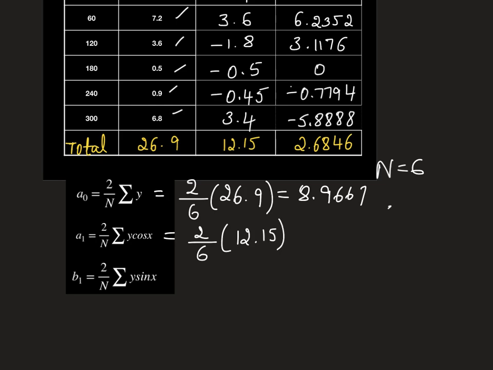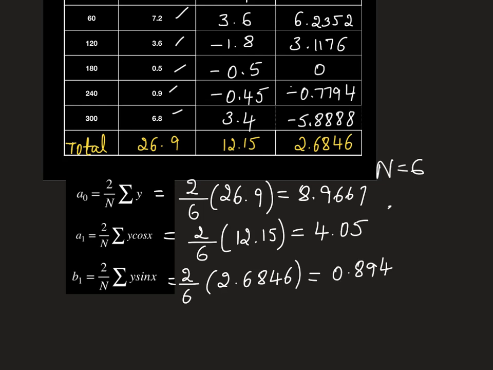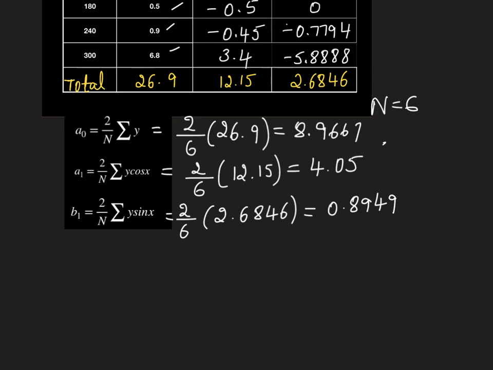Next, similarly, you can take 2 by 6 of summation y cos x, that is 12.15. On calculation of this, it gives us 4.05. Next, same way, 2 by 6 of summation y sin x, it is 2.6846. So it gives us the result 0.8949. After this, we also calculate A0 divided by 2. It is called the constant part in the Fourier series. We have A0 as 8.9667 divided by 2.